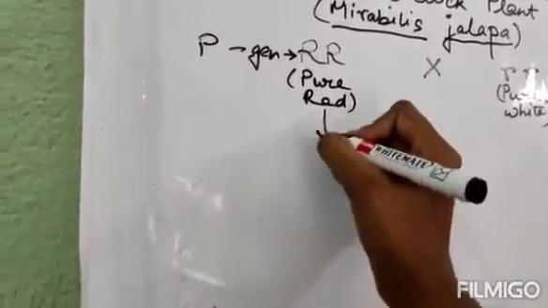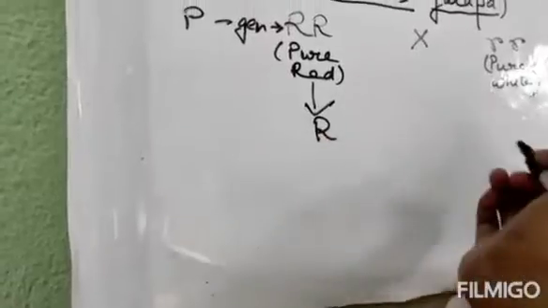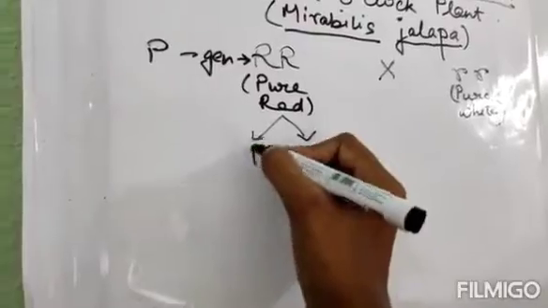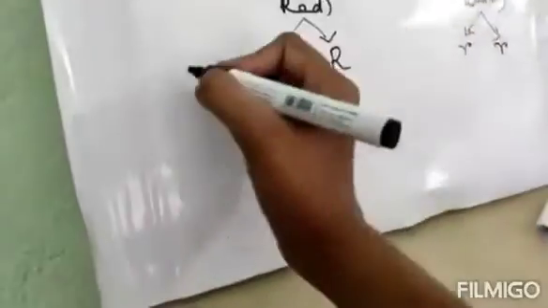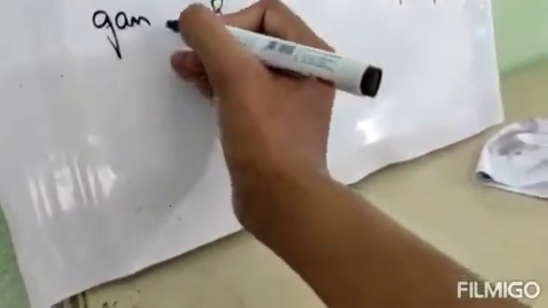Now the gametes will come out. It will produce capital R. Actually two gametes, let me illustrate it, otherwise we will not be able to understand. Same process as the monohybrid and dihybrid cross. Over here also two gametes are coming out. So these are the gametes.